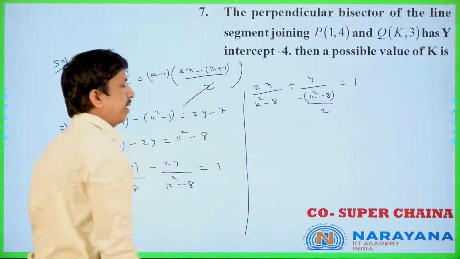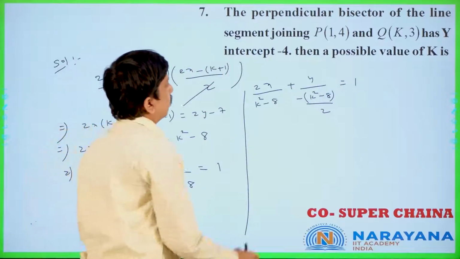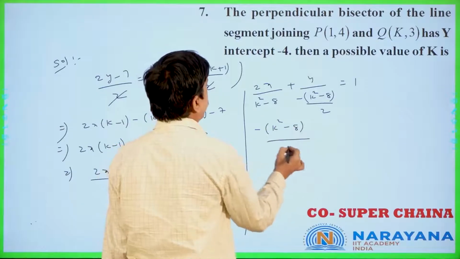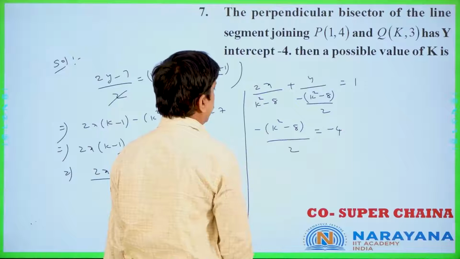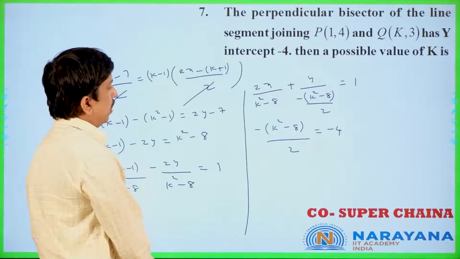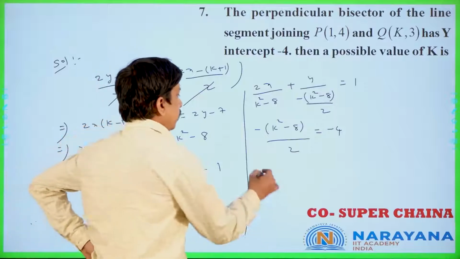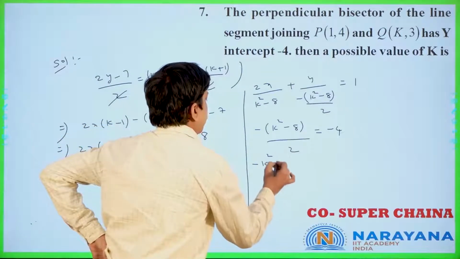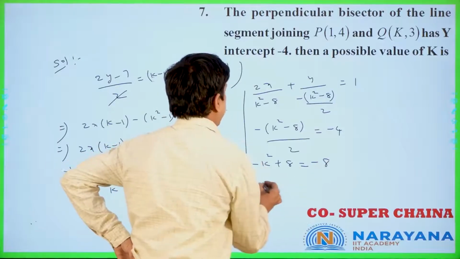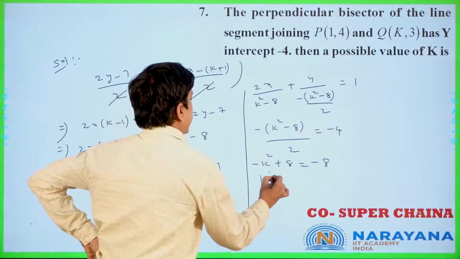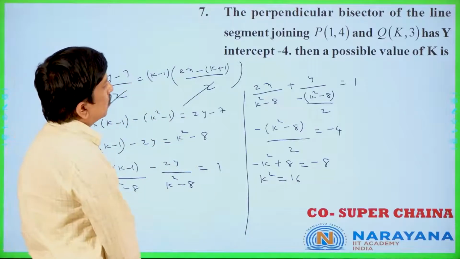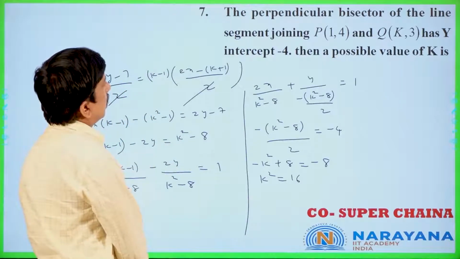Why? Because we required only the y-intercept. Now that is minus 4 only. Minus of (k square minus 8) by 2 is equal to minus 4 only. Is it clear or not? Minus k square plus 8 is equal to minus 8, we are getting. Now k square is equal to 16 we are getting.